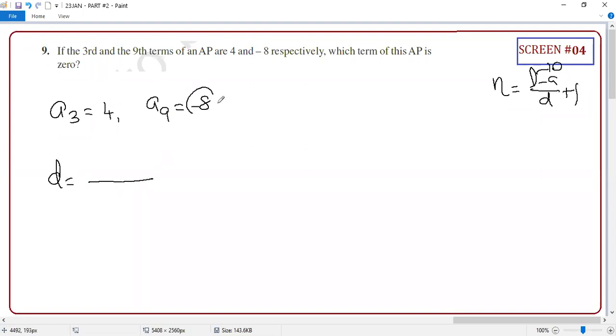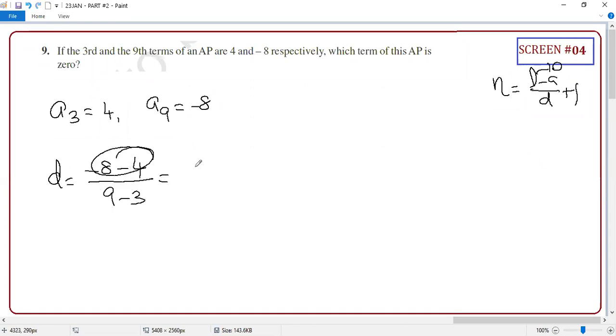Sometimes people think, sir, minus 8, no problem. I told you, take the later position first. So your A9 first, then A3 second. So minus 8 minus 4, then 9 minus 3. Term difference upon the position difference. Any doubt on this? If I'm writing 4 first, then you have to write 3 minus 9. I told you, the respective position you have to write.